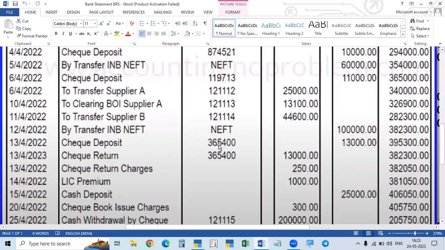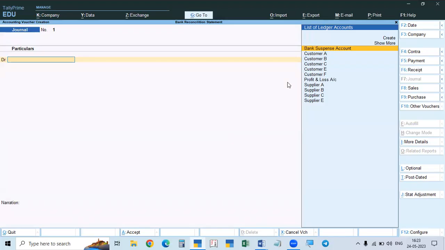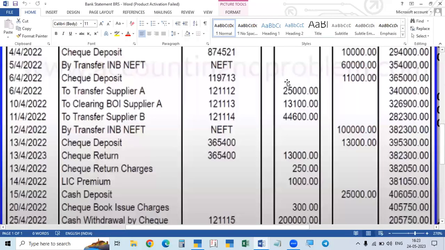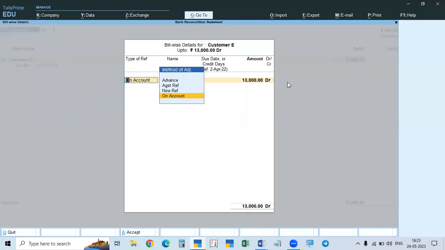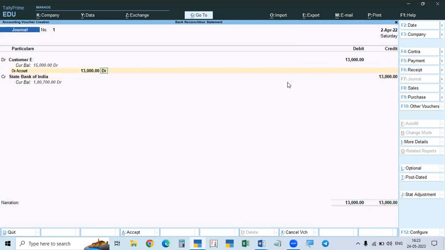We received it from customer E. Now the balance is closed, but the check is bounced. Again, he becomes a debtor. So customer E, how much is the amount? 13,000 rupees. 13,000. It will show on account only